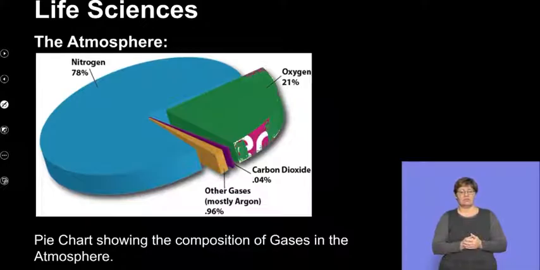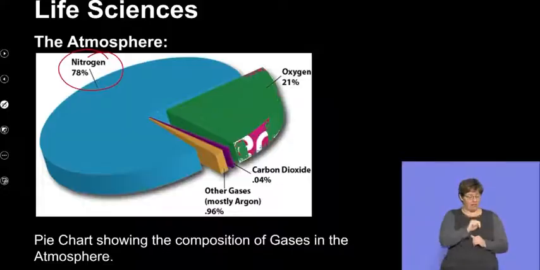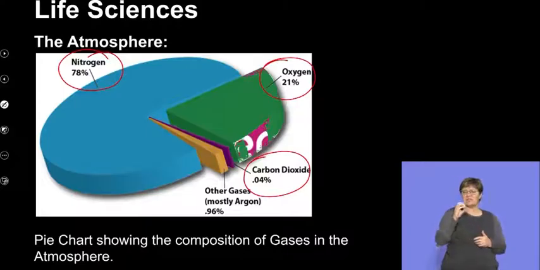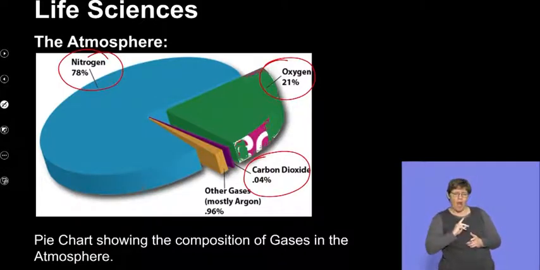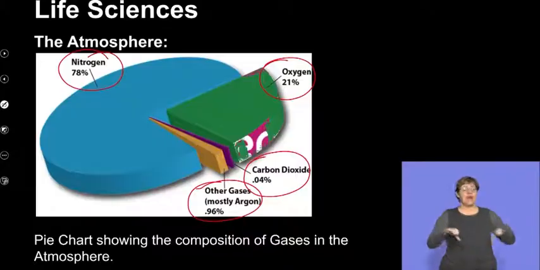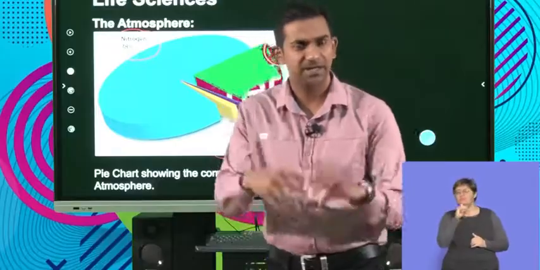So if we unpack that by looking at the composition of gases in the atmosphere, we can see that nitrogen forms a significant component of the gases, with oxygen being the second largest component, making up 21%. We know that carbon dioxide is a very small amount that is steadily increasing, and that's due to human activity, with the other gases forming a very small percentage of that. So guys, the atmosphere is made up of different gases, and these gases are crucial to us being able to survive on Earth. And we know that through human activity, there's a concern around the level of carbon dioxide increasing. And so that's something that we will unpack in another lesson.